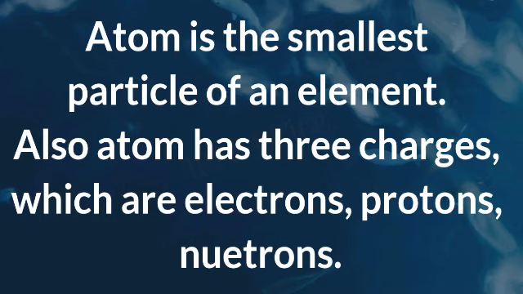I hope you remembered. Again, atom is the smallest particle of an element. Atom has three charges: electrons, which is negative, proton, positive charge, and neutron, which have no charges.